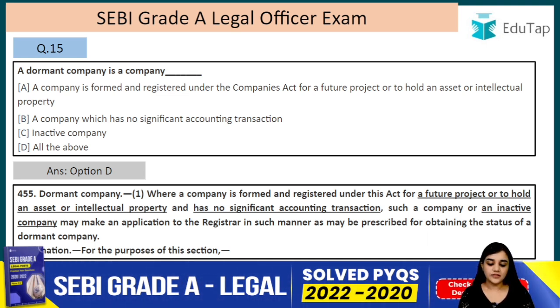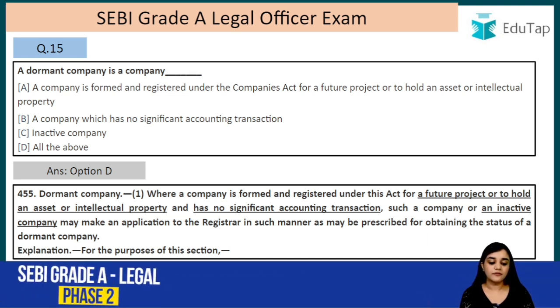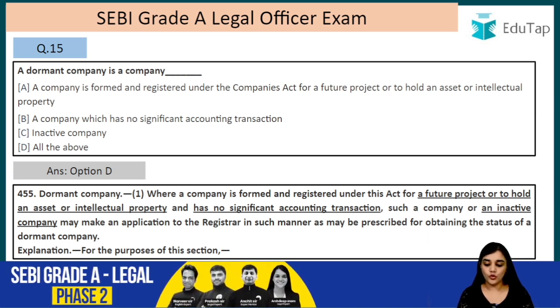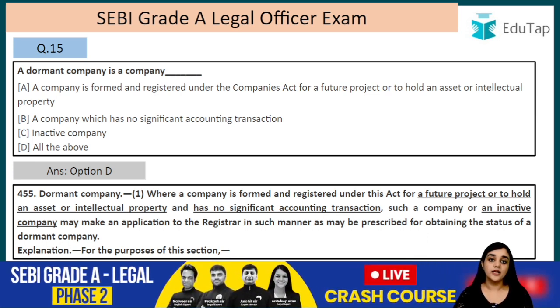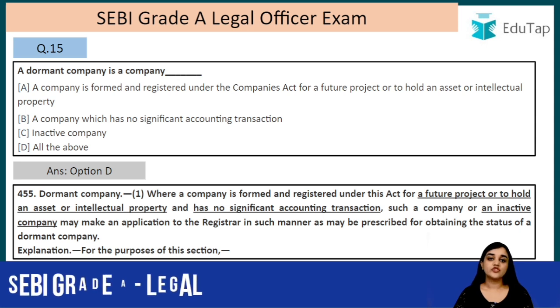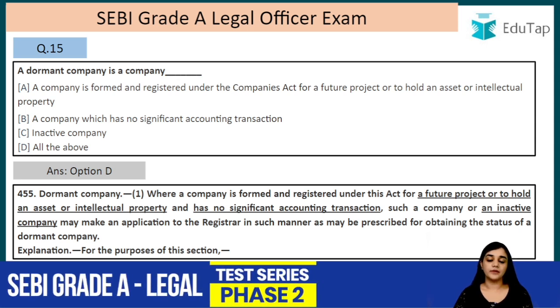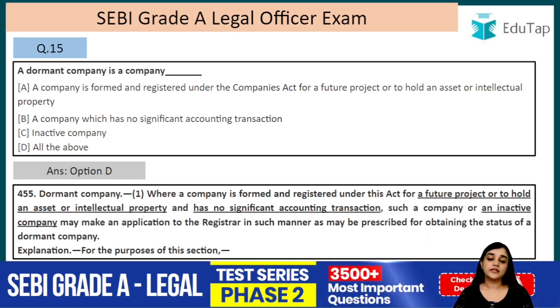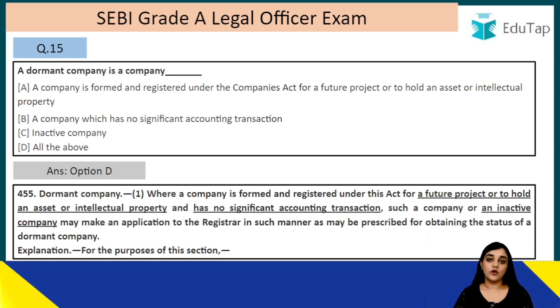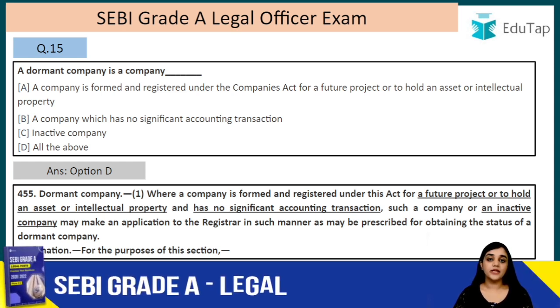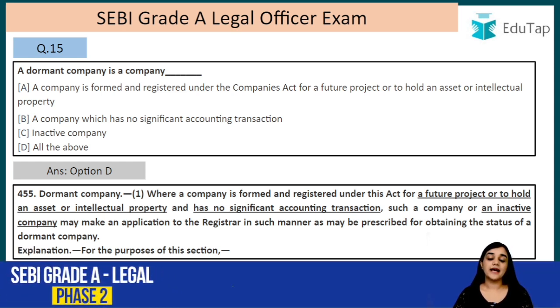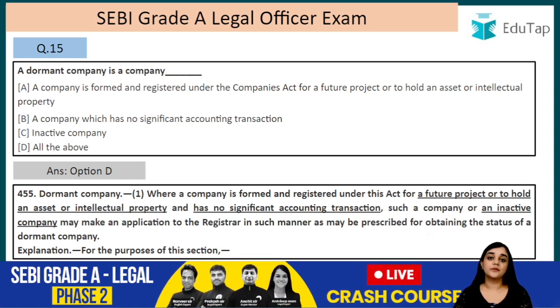Where a company is formed and registered under this Act for a future project or to hold an asset or intellectual property. So, basically there are three ways in which a company can be considered a dormant company. The first one is if it is created for a future project, or it is created to hold assets, or it is created to hold intellectual property, or if it is an inactive company, or the last one could be that it has no significant transaction, it has not made any significant accounting transaction, right?